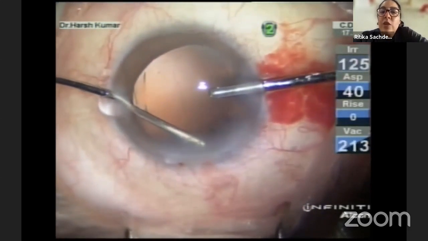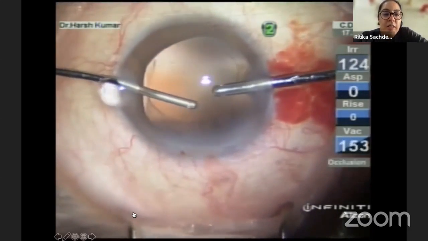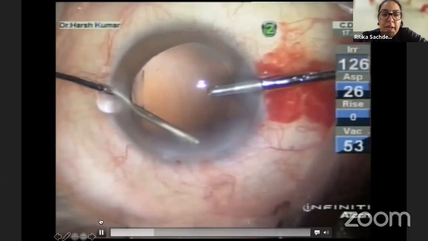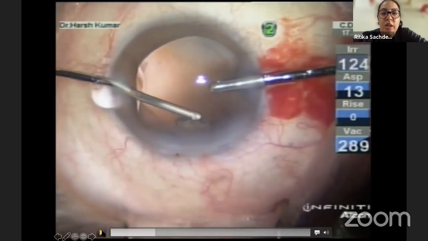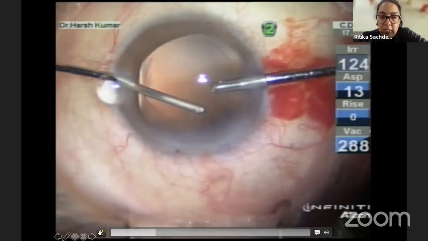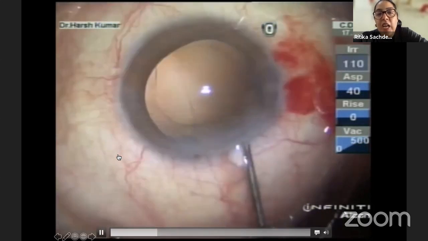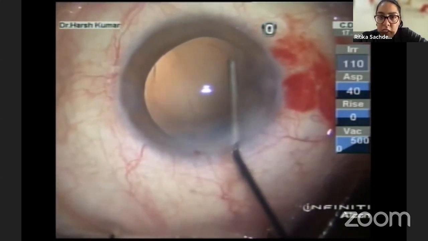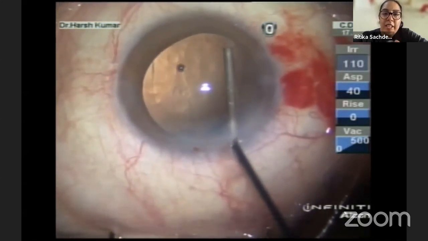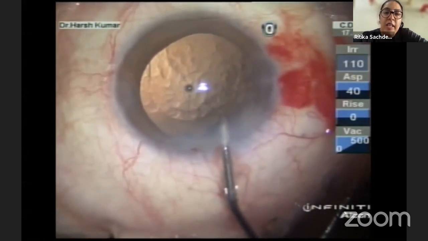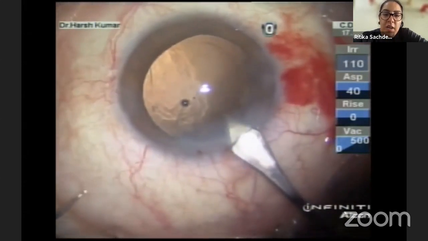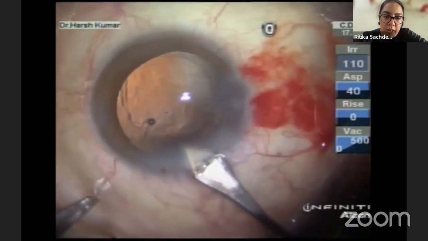Another thing that could have been used at this stage is the use of triamcinolone, but in expert eyes, visualization is easy. What is being done here is the aspiration of the cortex using the cutter. Do note that the cutter has a cut IA mode for the vitreous and the aspiration mode also for the cortex.